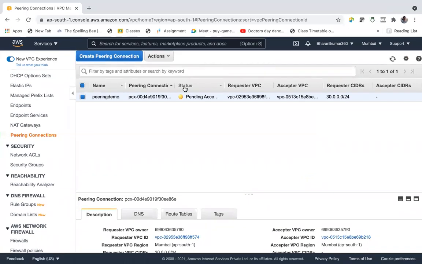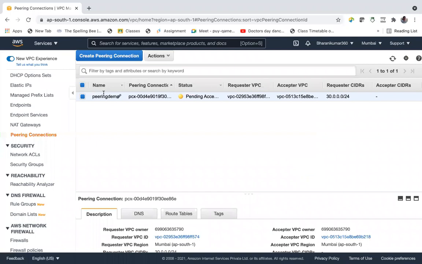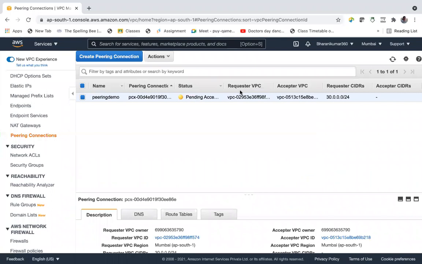Okay. Right now I can see I got this because both my requester and acceptor are in the same region and in the same AWS account. So I am getting this request. I can see the request has been raised. This is the requester VPC and this is the acceptor VPC. Status is pending acceptance. I need to accept this.